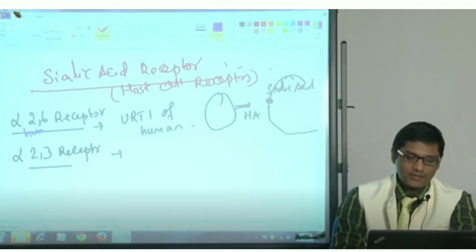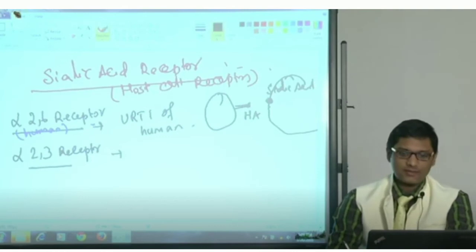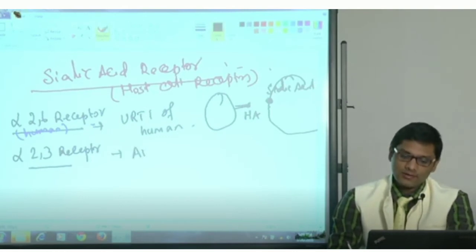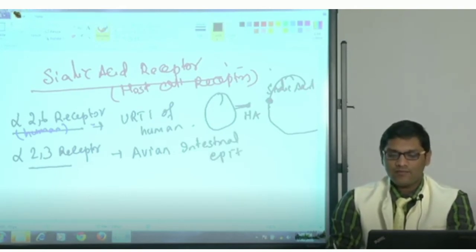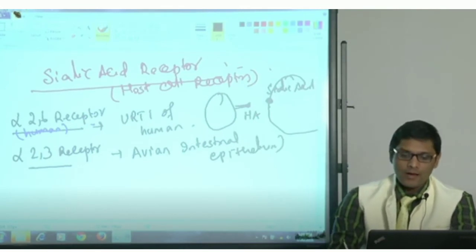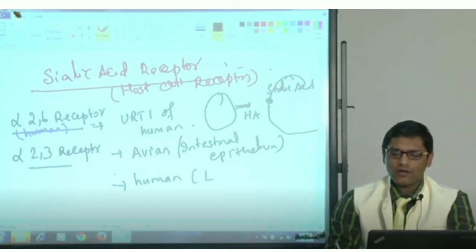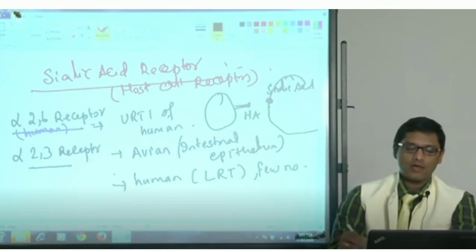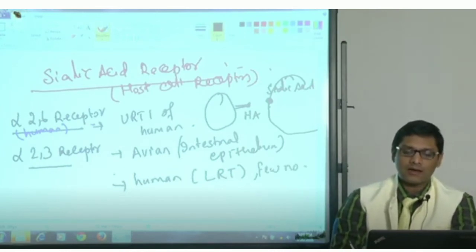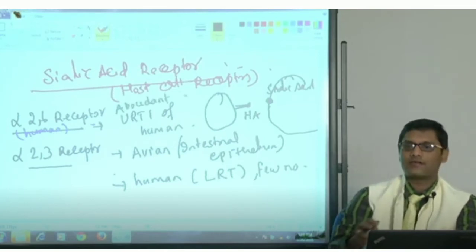They are present in the human upper respiratory tract, whereas alpha 2,3 receptors are usually present in the intestinal epithelial cells of avian flu hosts. In humans, alpha 2,3 receptors are present in the lower respiratory tract, but in very few numbers, whereas alpha 2,6 receptors are abundant in the upper respiratory tract.